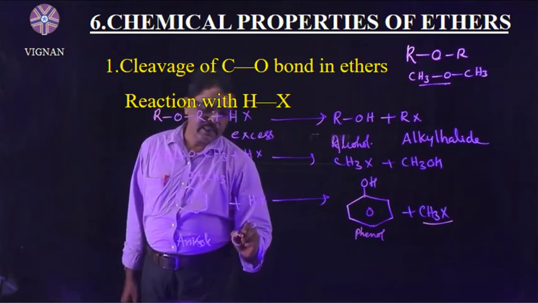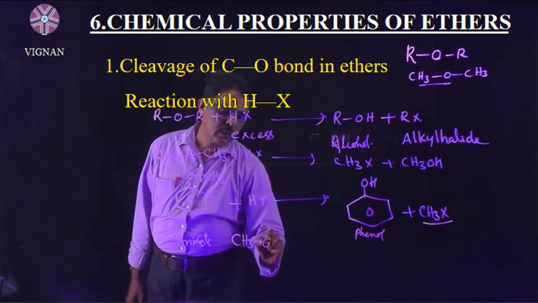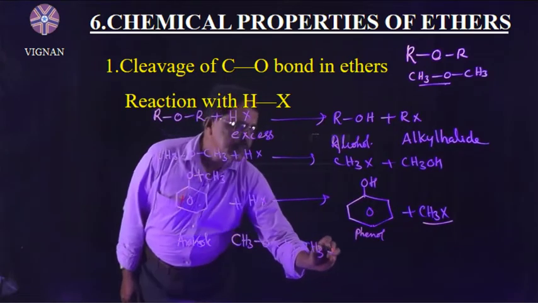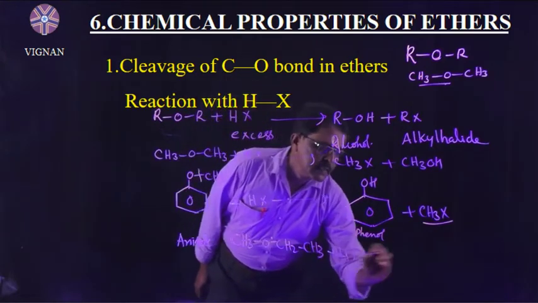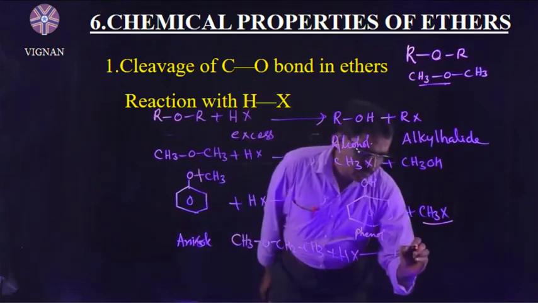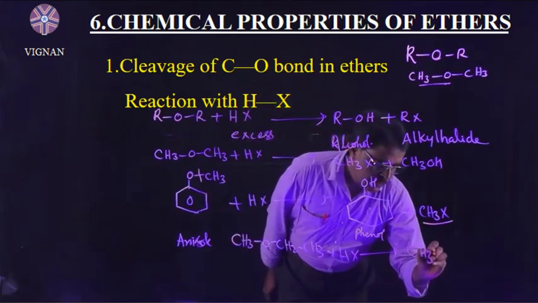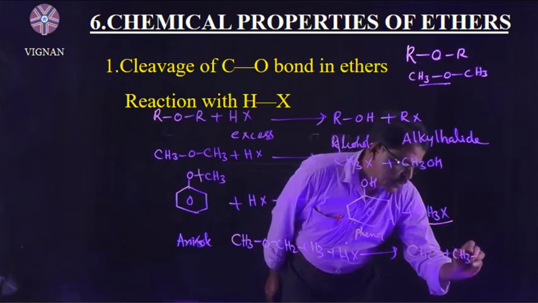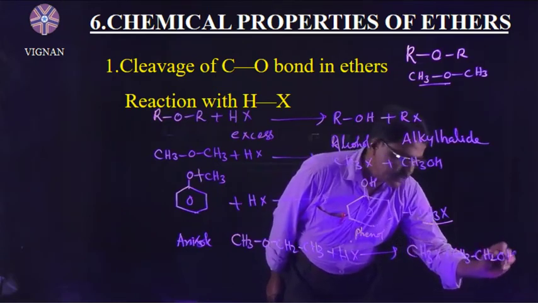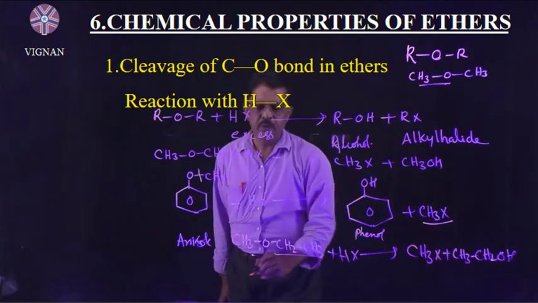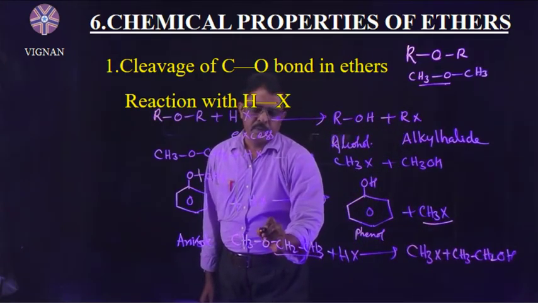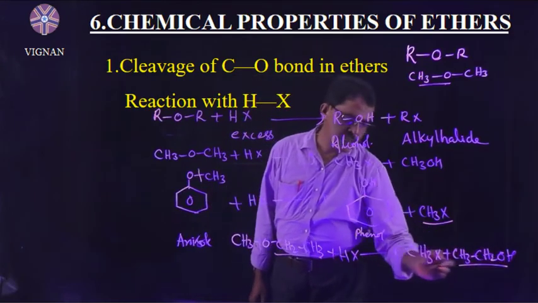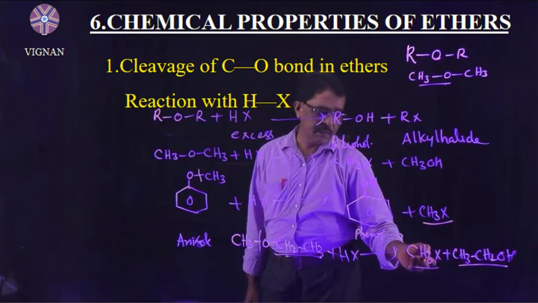If you take an unsymmetrical ether, CH3OCH2CH3 reacts with HX, then you will get CH3X plus CH3CH2OH. The bond of the higher alkyl group is broken, so this one is ethyl alcohol and this is methyl halide.